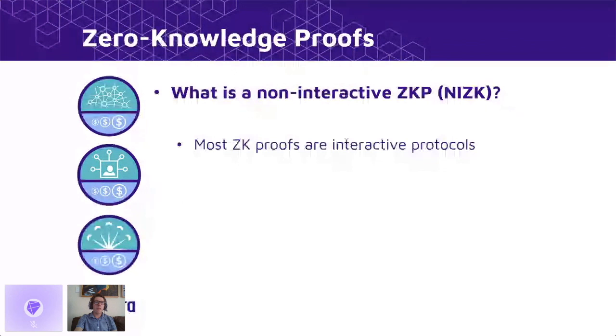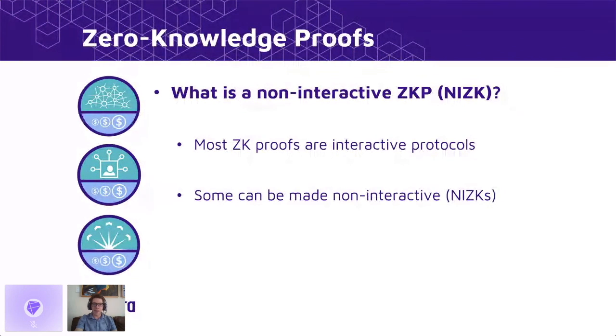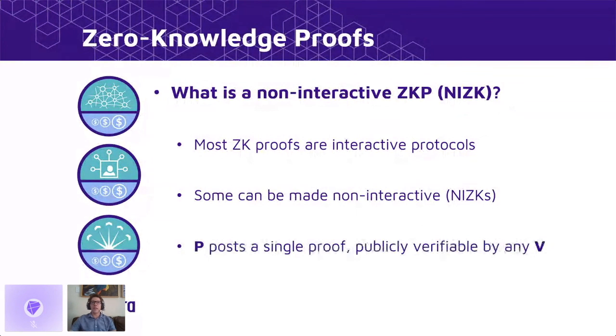So some already interactive proofs can essentially be made into non-interactive zero-knowledge proofs using something called the Fiat-Shamir heuristic, which I'm not going to talk too much about here, but essentially replaces random coin flips with outputs from a collision-resistant hash function. Hopefully we can talk about that more in the future. It's a very interesting topic.